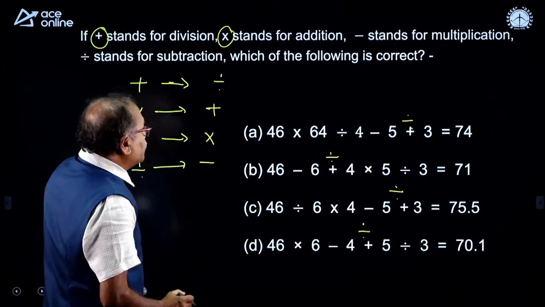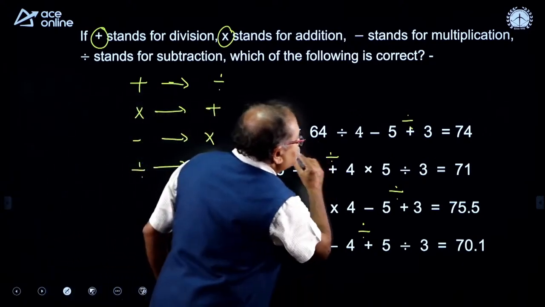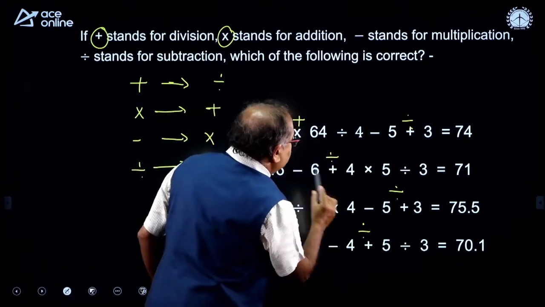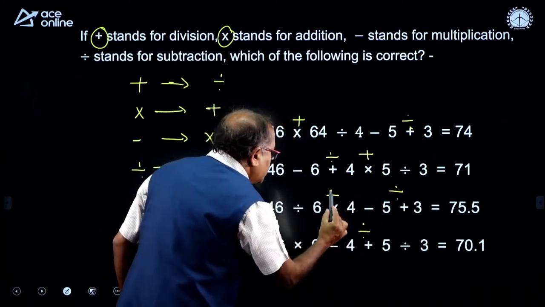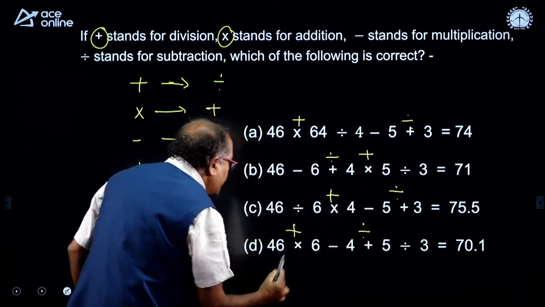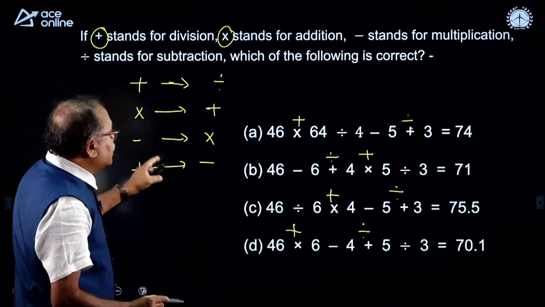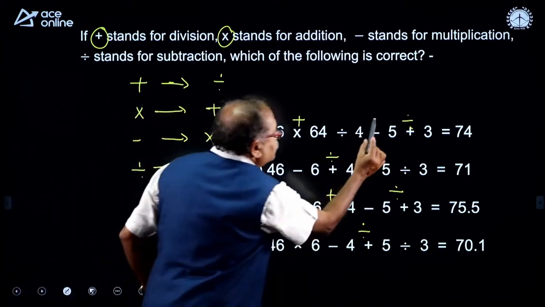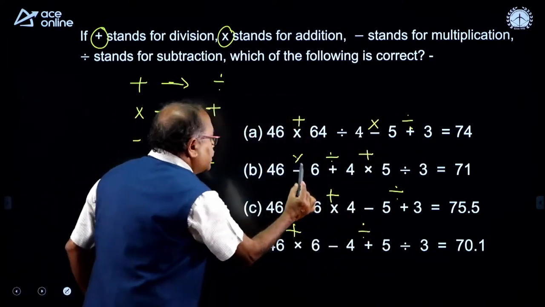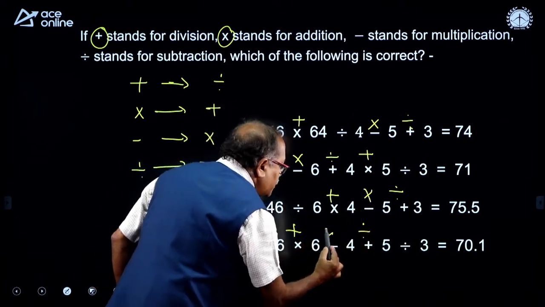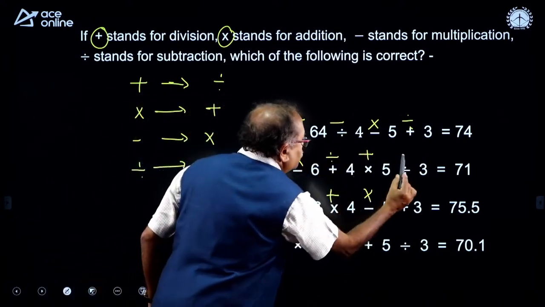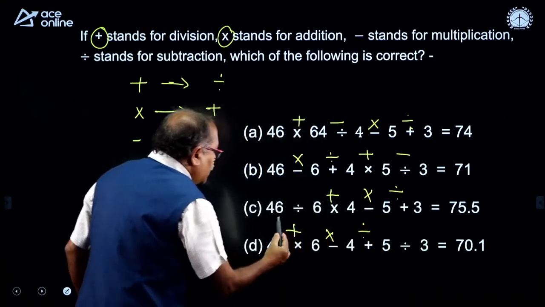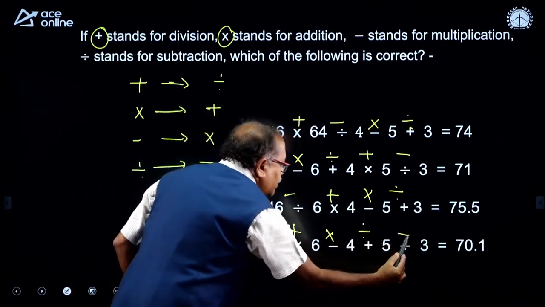So, the next one, the multiplication is plus. So this multiplication plus, here multiplication is there, yes, it is plus. Multiplication plus, it is done. And then minus, wherever minus is there, use the multiplication here, and then division is minus, wherever division is there, minus, and then comes minus and minus.